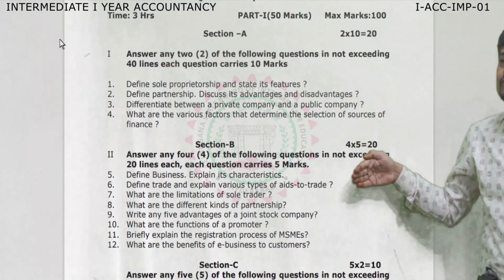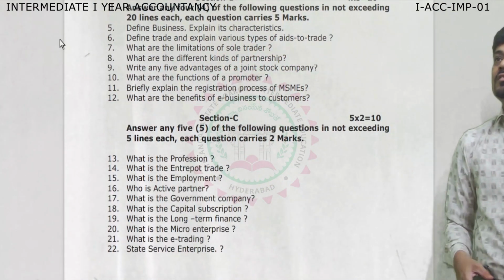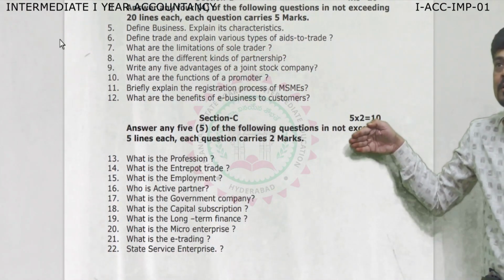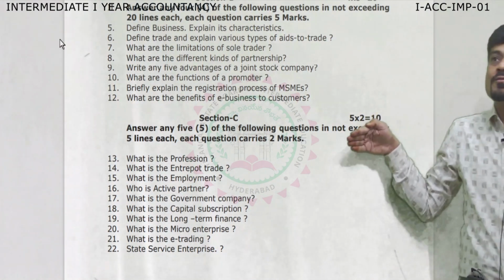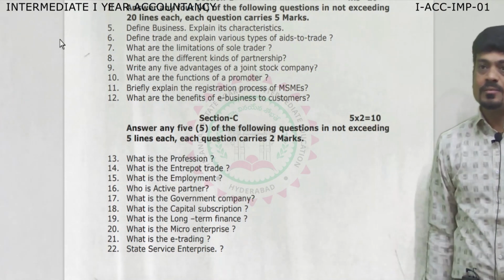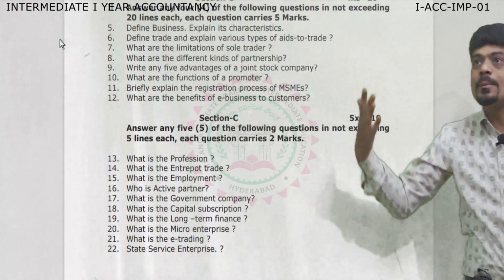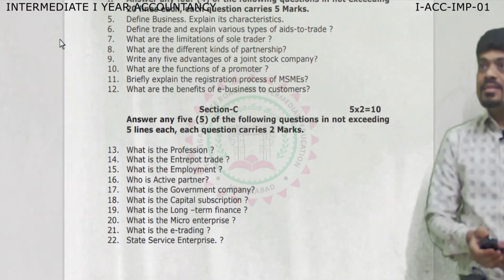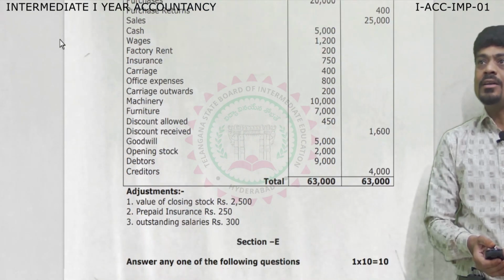And then comes your section C. In section C, you are given question number 13 to question number 22, and in this you have to attempt any 5, each carrying 2 marks. This is your Part A, which we are going to see in the upcoming sessions. And then comes your Part B, a very, very important part.